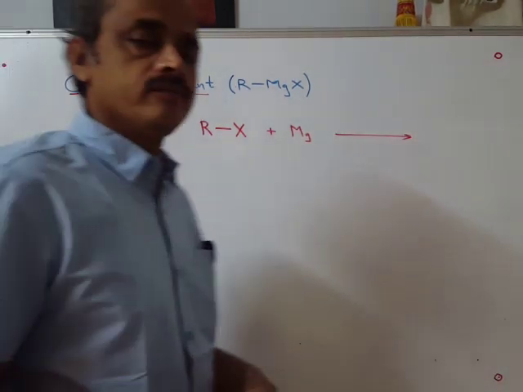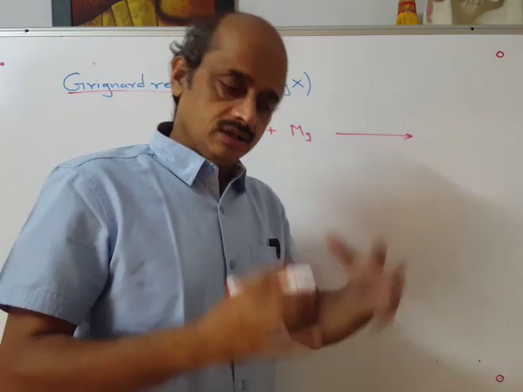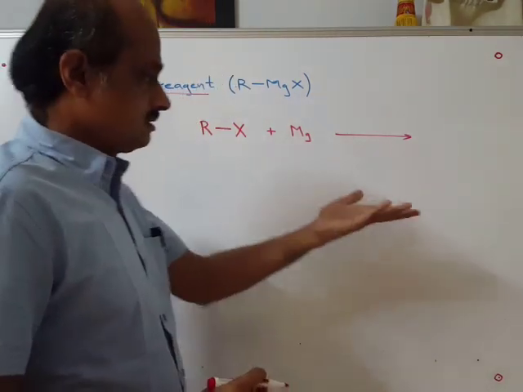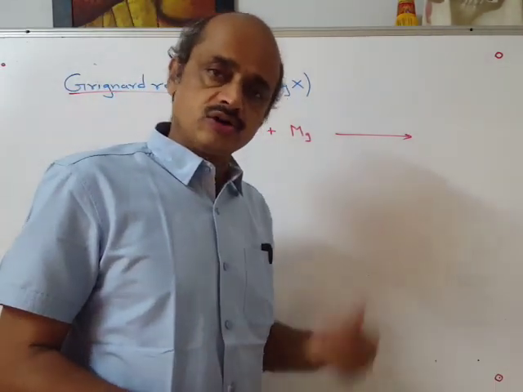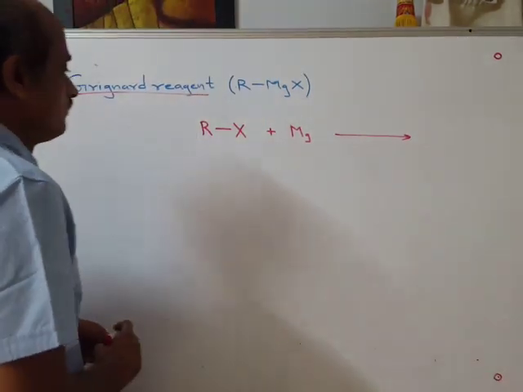Before that, the study of Grignard reagent is a separate part. How to prepare Grignard reagent has been considered in the earlier topic, halogens. Still, let me repeat it in short.